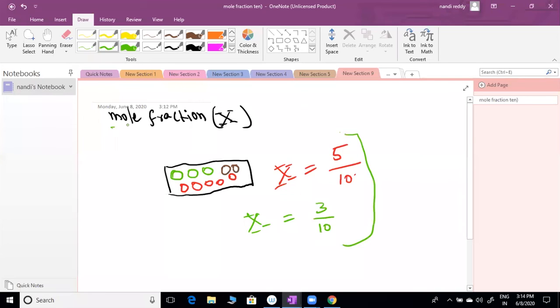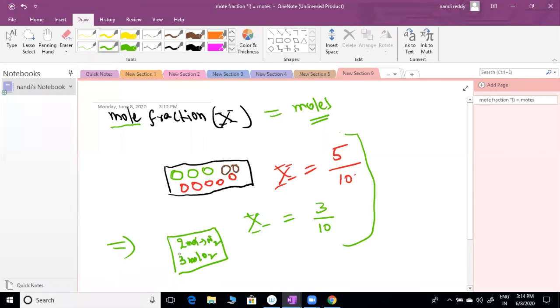What does mole fraction mean? You have to take this ratio in terms of moles. Shall we do that one? Very simple, sir. Suppose we have 2 moles of N2 and 3 moles of O2. What is the mole fraction of N2 here? Can anyone find it? What is the mole fraction of N2?